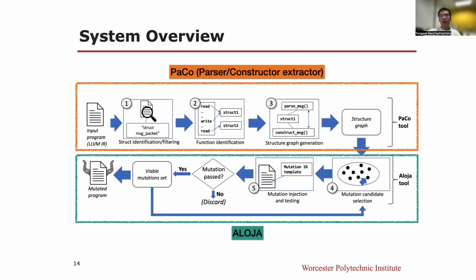This is an overview of our approach. It consists of two systems, PACO and Aloja. PACO's full name is Parser Constructor Extractor, and Aloja is a mythical creature from Catalan mythology. It's able to shapeshift or mutate into a bird. At the beginning, PACO will analyze the input program to extract useful information and output it to the next part, Aloja. And Aloja will do an advanced analysis and finish the mutation injection and mutant testing.